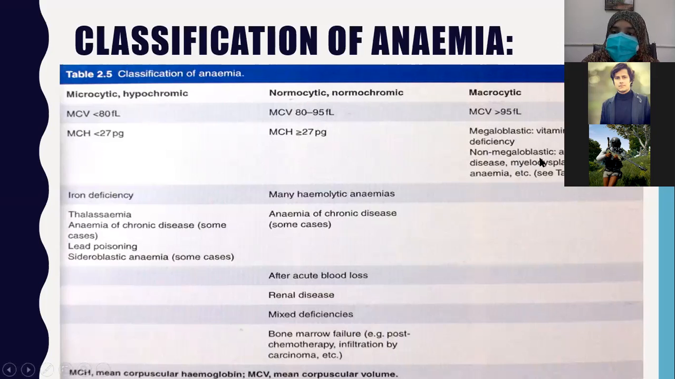But the non-megaloblastic causes are very important. Examiners ask you about these non-megaloblastic causes of macrocytic anemia. These are alcohol consumption, liver disease, myelodysplasia, and aplastic anemia. What is aplastic anemia? In aplastic anemia, all three cell lines, RBCs, WBCs, and platelets, are depressed. So in aplastic anemia, there are also macrocytes.